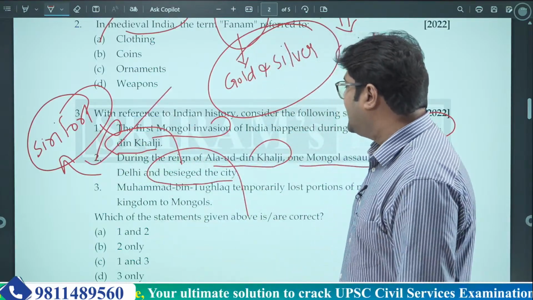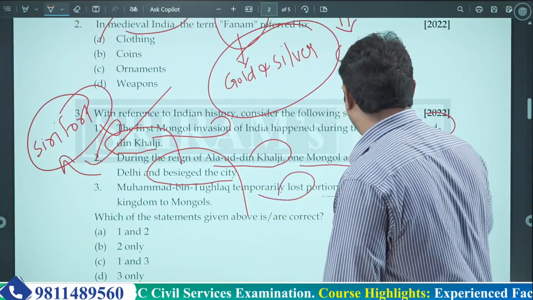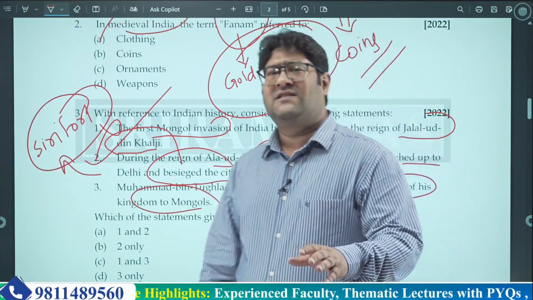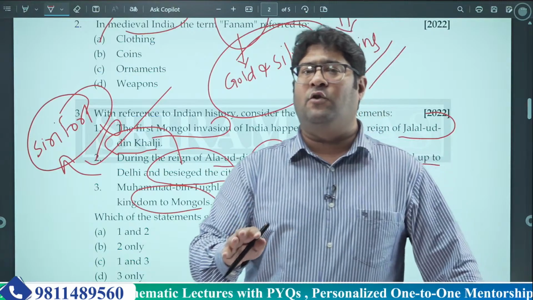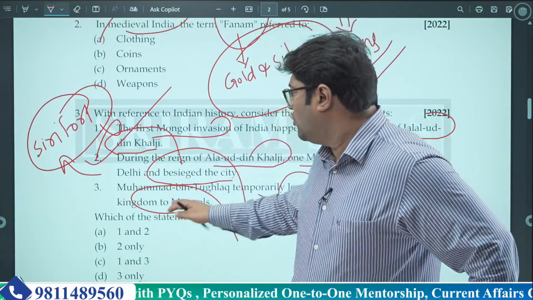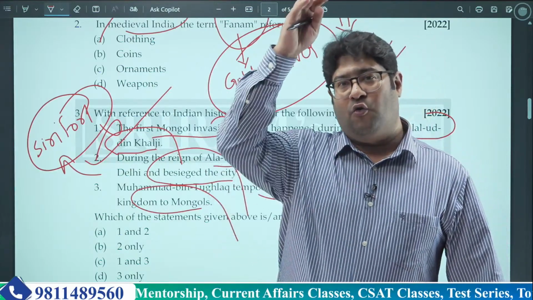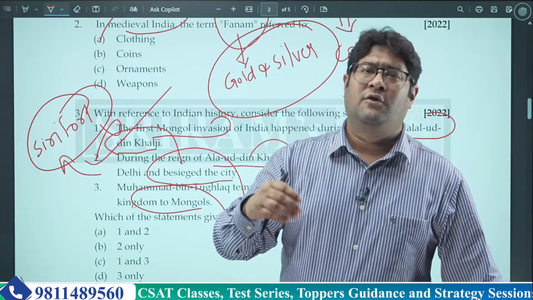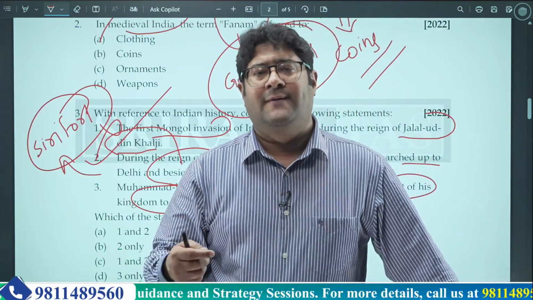The third statement says that Muhammad bin Tughlaq temporarily lost portions of the northwest of his kingdom to Mongols. See, none of the Sultanate rulers lost anything to Mongols. First of all, this is very important to be known. And during Muhammad bin Tughlaq, who was a later Sultan in the whole Delhi Sultanate phase, Mongols were not at all a very important force to reckon with.